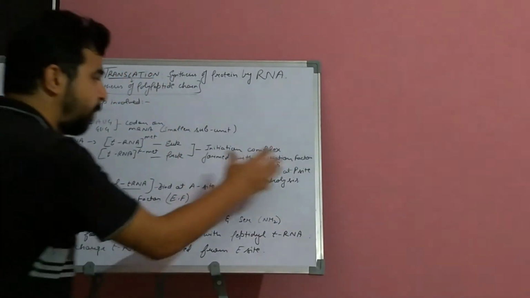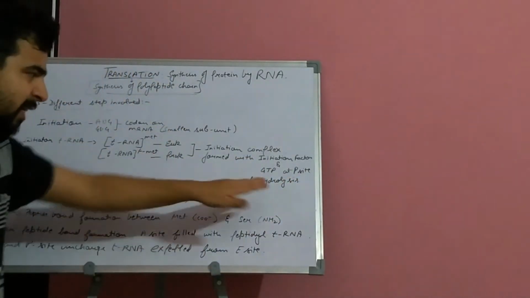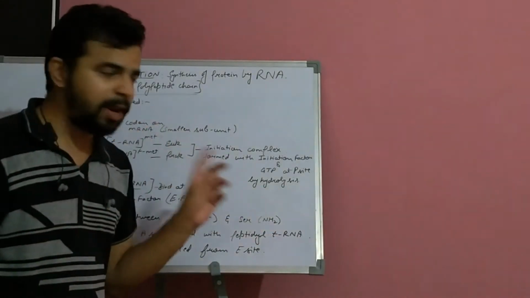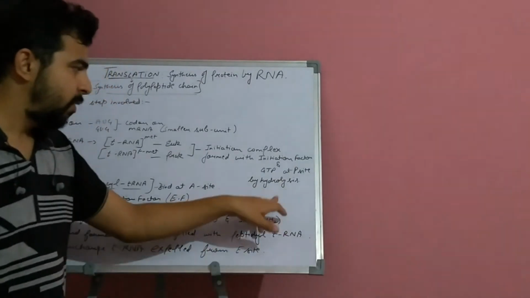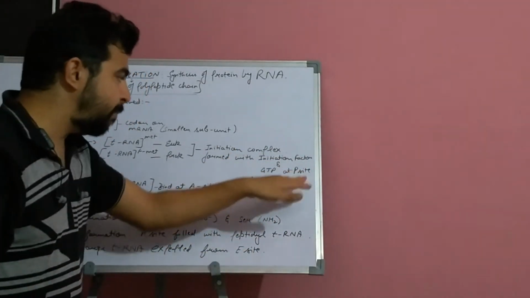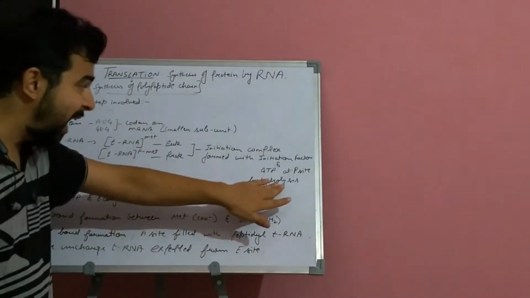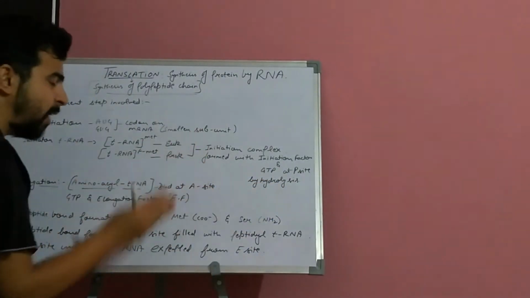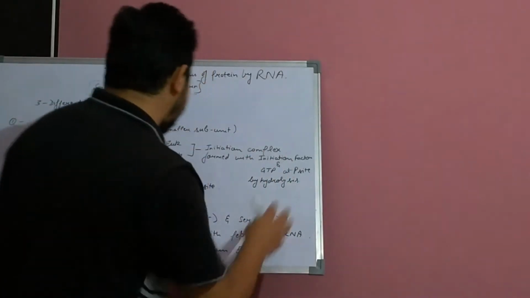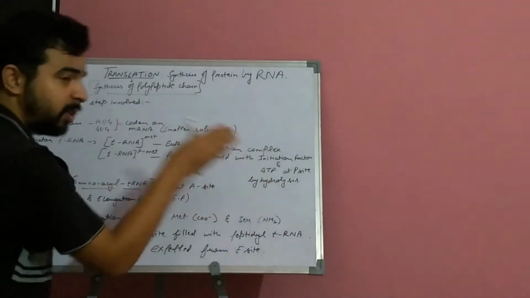At the P site, as we had discussed, this is an exception: the tRNA methionine will bind at the P site, with the initiation factor and GTP, by hydrolysis. So why is hydrolysis occurring? Because the energy is released for this process to start.